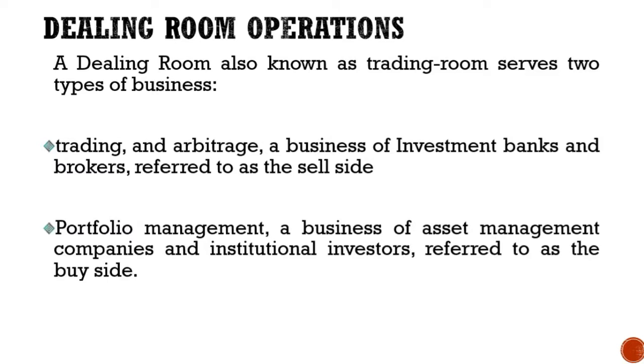And second, portfolio management, a business of asset management companies and institutional investors, referred to as the buy side. So a dealing room is basically a two-way business where you have the sell side and the buy side. The sell side comprises trading and arbitrage, and the buy side is portfolio management.